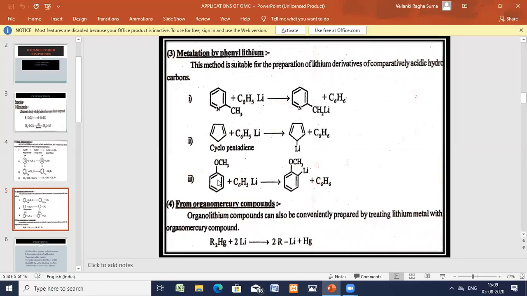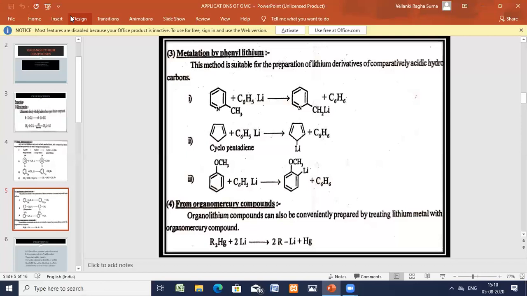Next, methoxybenzene. This methoxybenzene, again, here the hydrogen is getting exchanged from this methoxybenzene to the phenyl group, and lithium is in turn again exchanged. Here in methoxybenzene lithium comes to this place, hydrogen is going to this place. You get benzene. Got it? So this is the way we need to prepare the compounds.